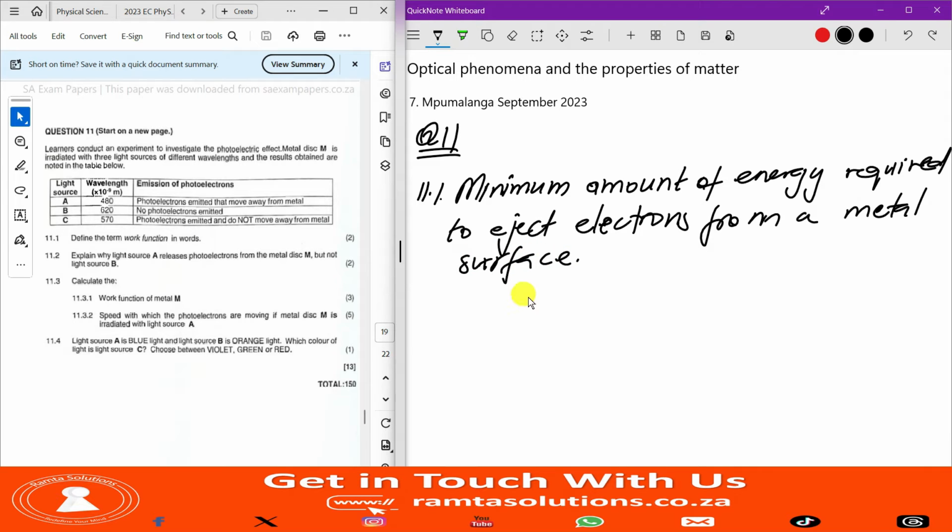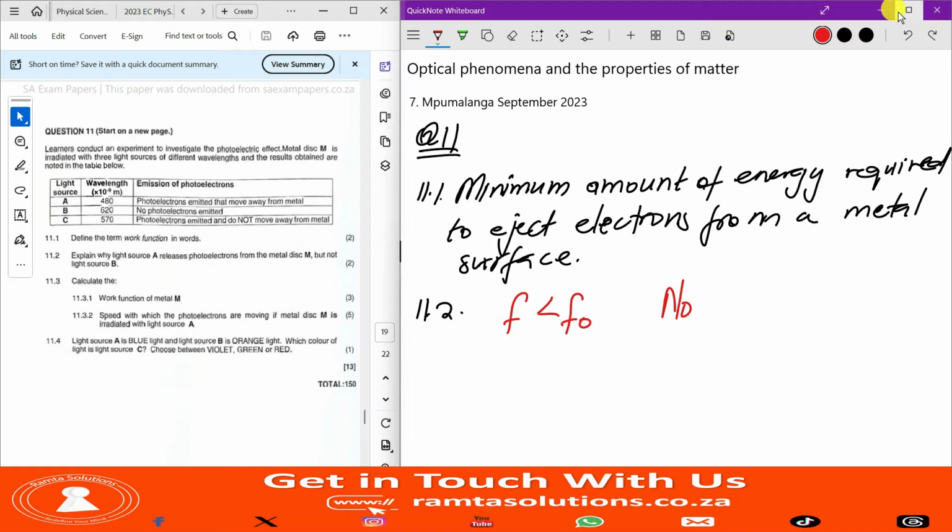11.2: Explain why light source A releases photoelectrons from the metal disk. Here's a thing, guys, that you know. For there to be emission, when the frequency is less than the threshold, there will be no emission. And if the frequency is greater than the threshold, there will be emission.